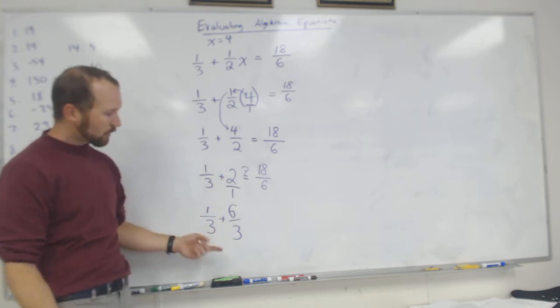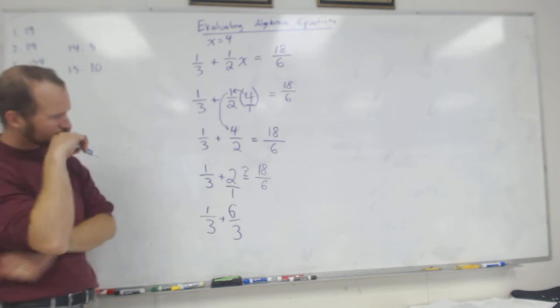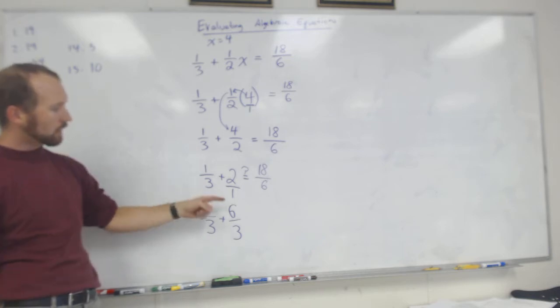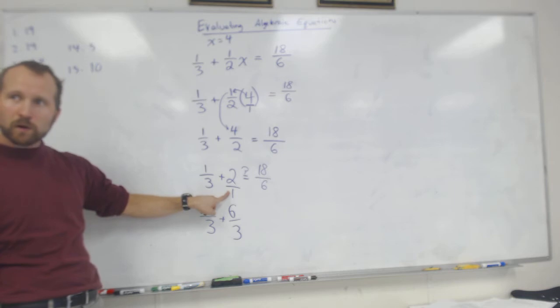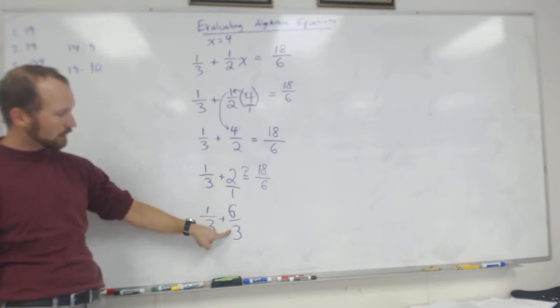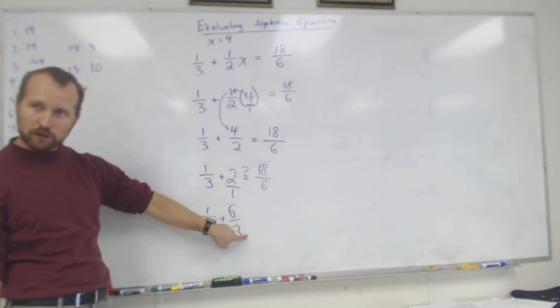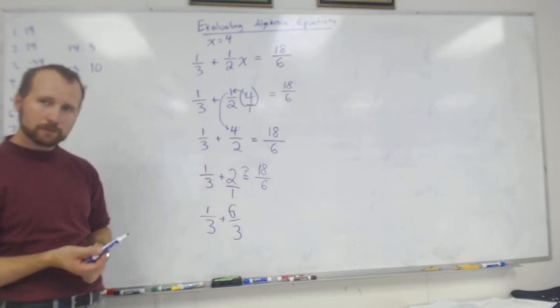Why did I do that, though? Well, what did we do to 1 to get 3? We multiplied it times 3. So then you do 2 times 3. So 2 times 3 gives us 6.